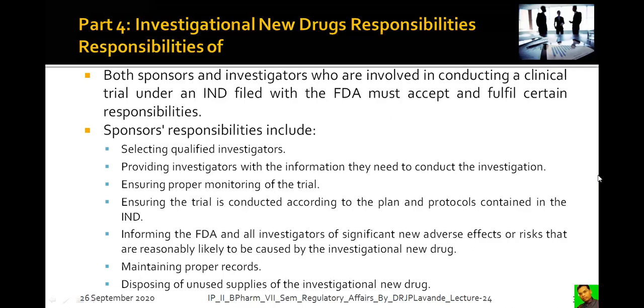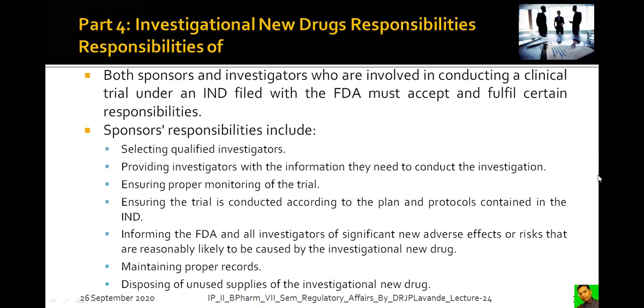Maintaining proper records. All records need to be maintained: when the drug has to be given, in what dose, by which route, by which particular vehicle or medium, everything. The detailed record needs to be kept and maintained by the sponsors.